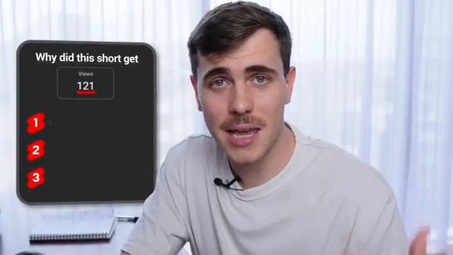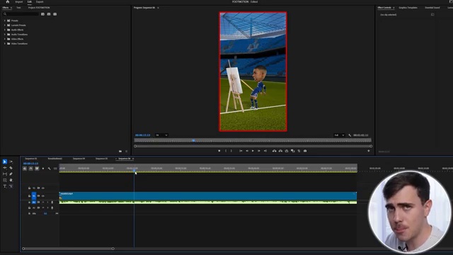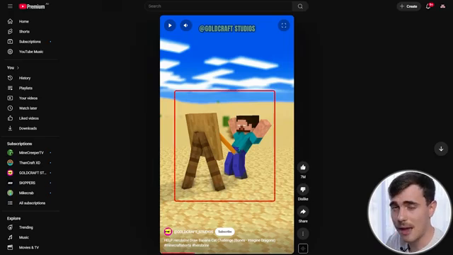The first being inappropriate scenes. You can see at this part of the short, Mbappe is using his waist to draw, which could be deemed as inappropriate from YouTube's censorship AI. But considering that the original short had the same movement, this probably isn't one of the reasons.